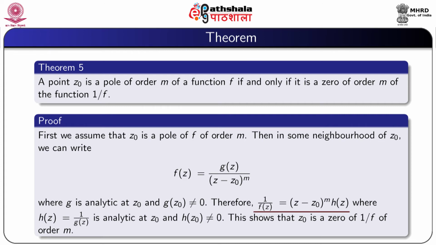Therefore, 1/f(z) = (z - z0)^m h(z), where h(z) = 1/g(z) is analytic at z0 and h(z0) is not equal to 0. This shows that z0 is a 0 of 1/f of order m.